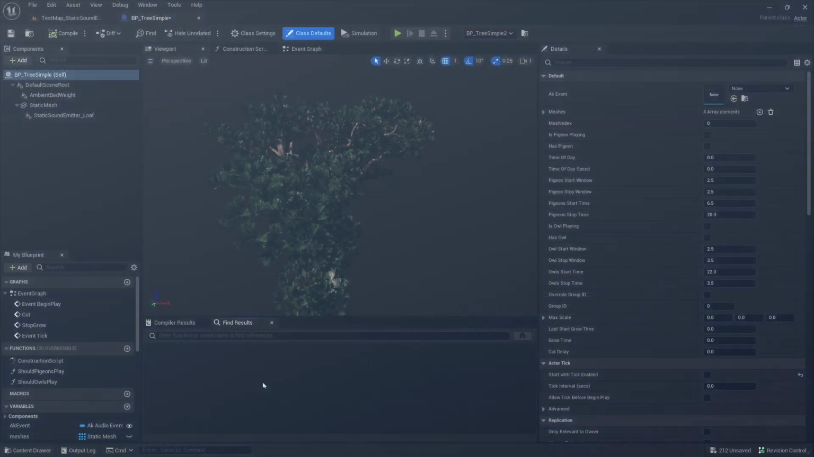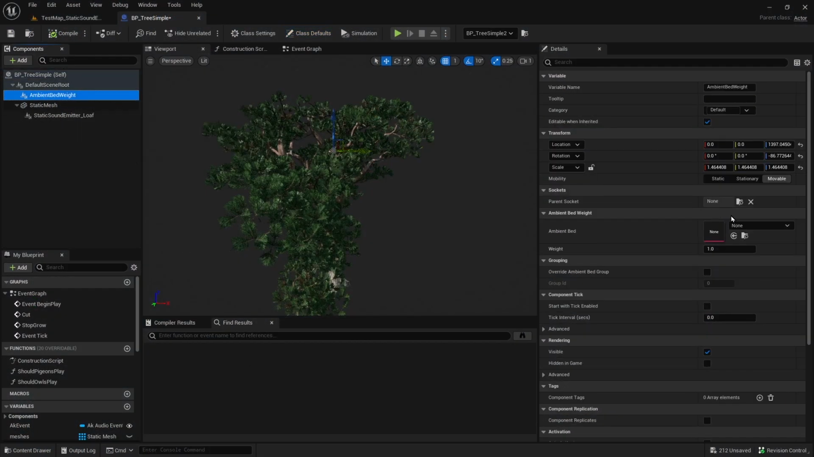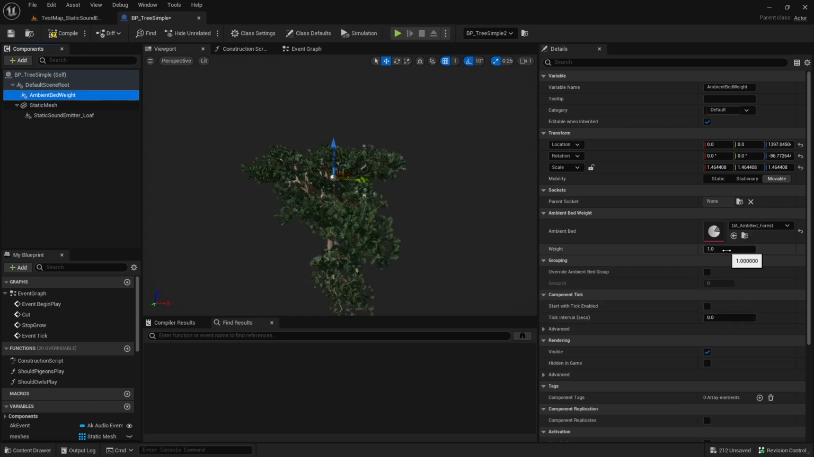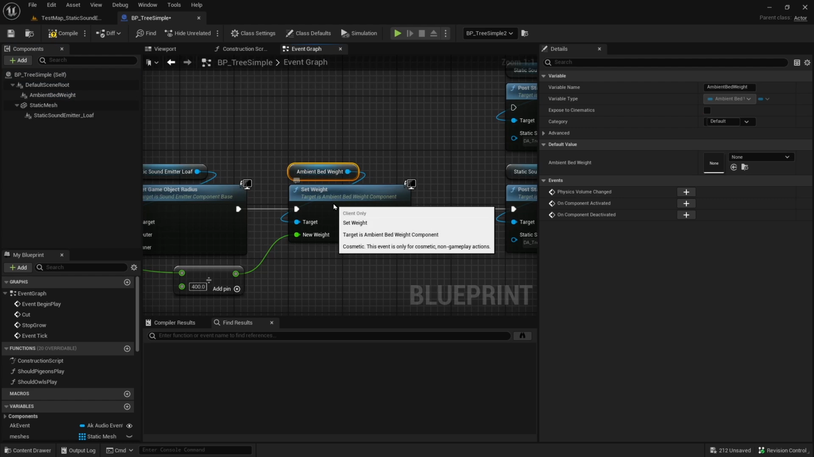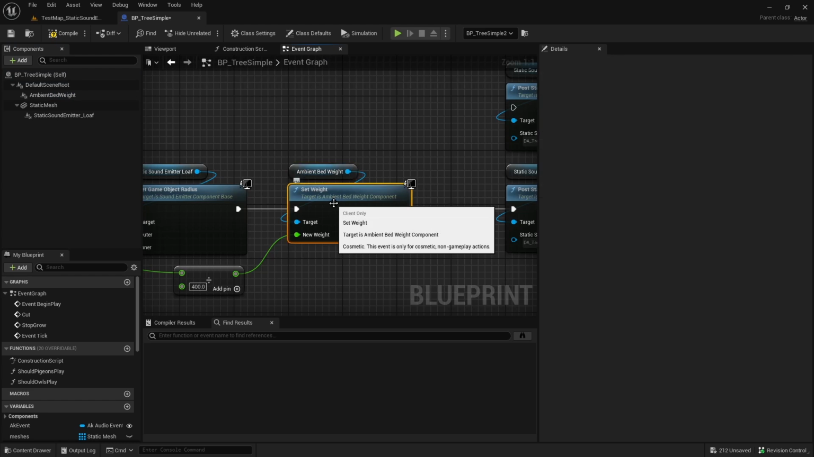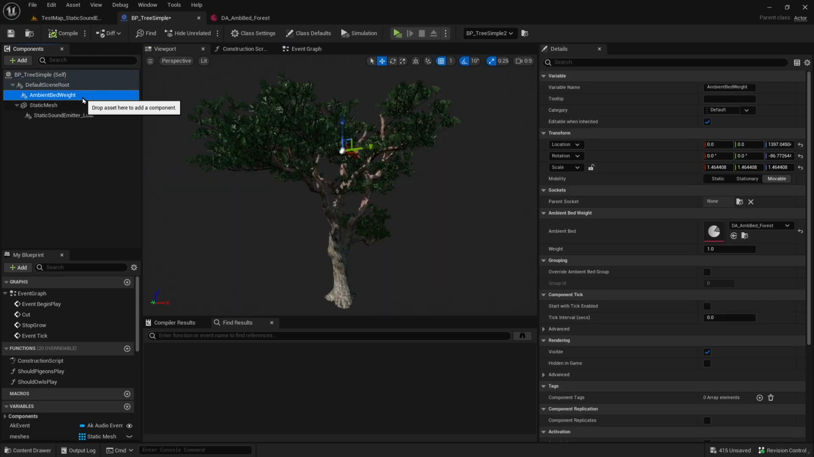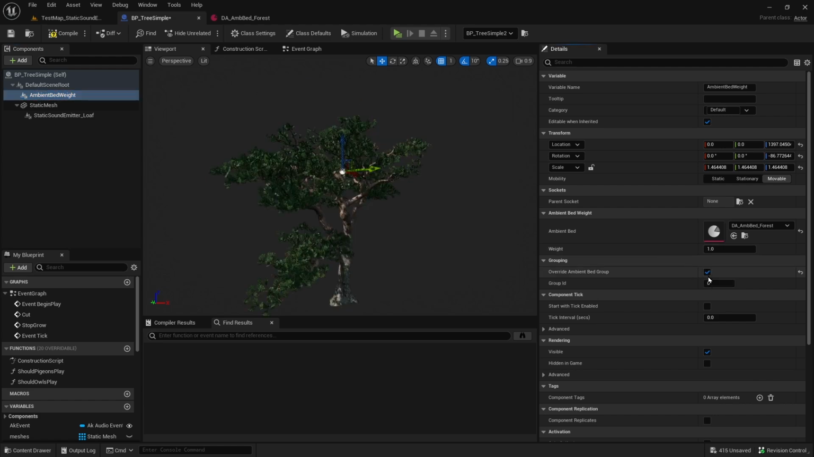So all that's left to do is add an ambient weight component to the tree blueprint, assign the ambient bed data asset, and the tree's weight, which we can also do at runtime using the set weight node. As mentioned earlier, if I want to create multiple separate instances of the same bed within the same room, I can easily do so by overriding the ambient bed group ID on the ambient weight component.